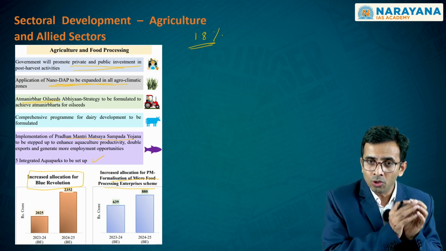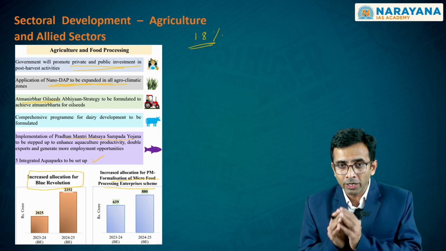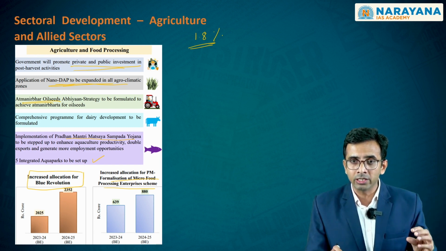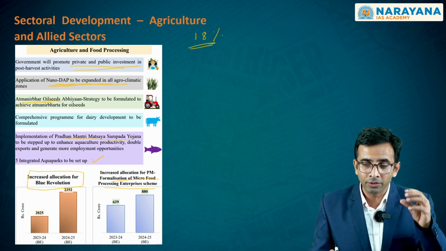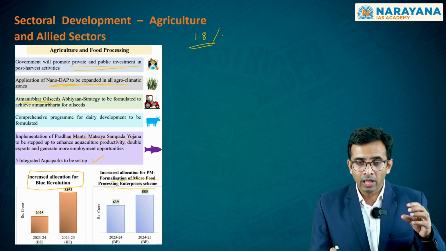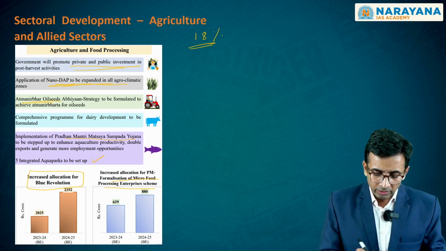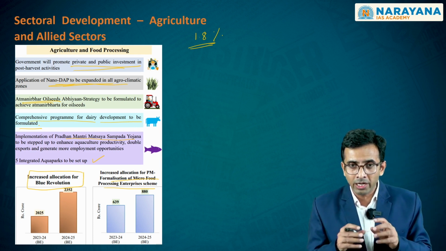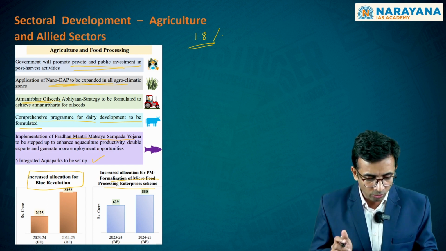On the other hand, the government, through this Atmanirbhar Oilseeds Abhiyan, which has been formulated to achieve self-reliance with respect to oilseeds cultivation, is promoting it in order to make sure that the import burden of these oilseeds can be reduced, such that even the foreign currency that we have as part of foreign reserves can also be preserved. On the other hand, the comprehensive program for dairy development is also being formulated, wherein an integrated scheme would be implemented with respect to this.